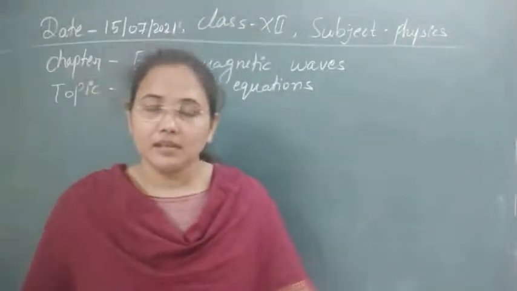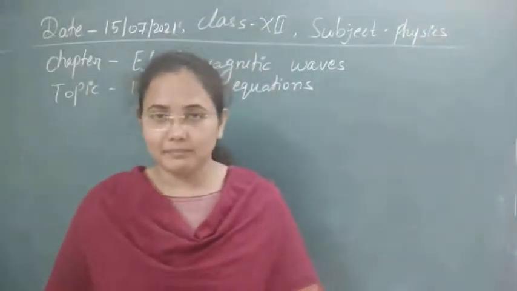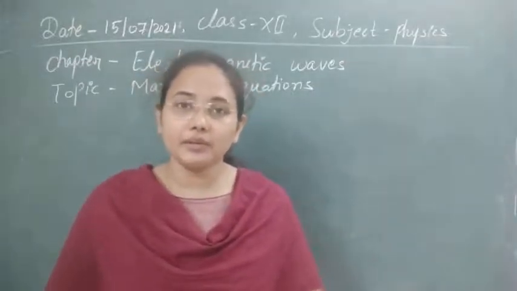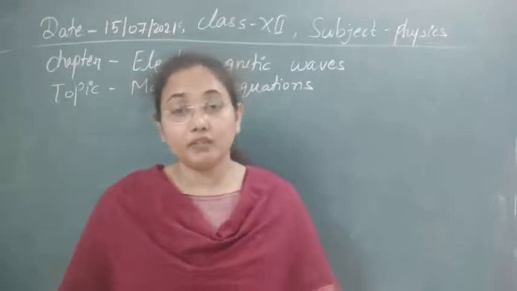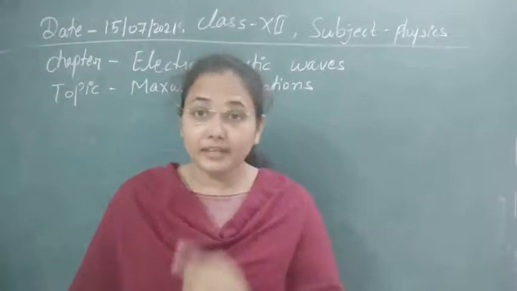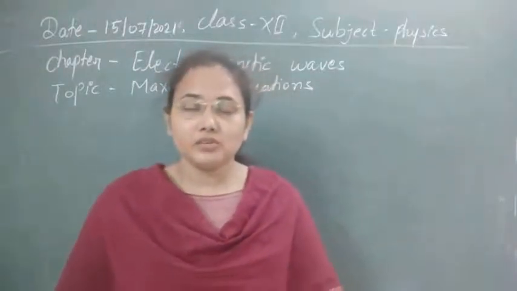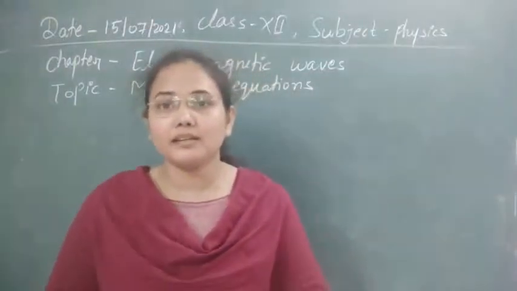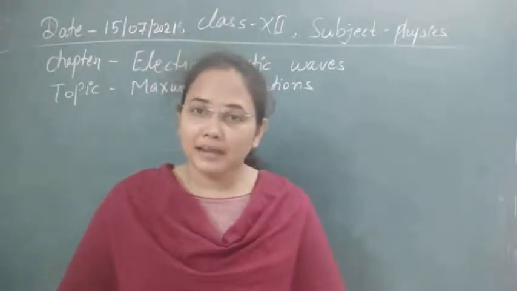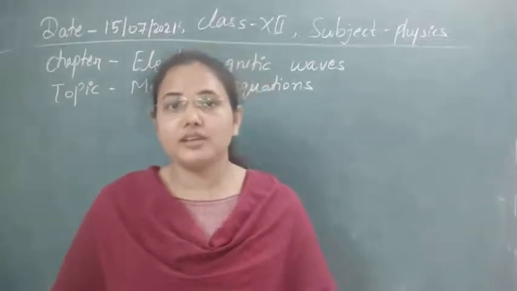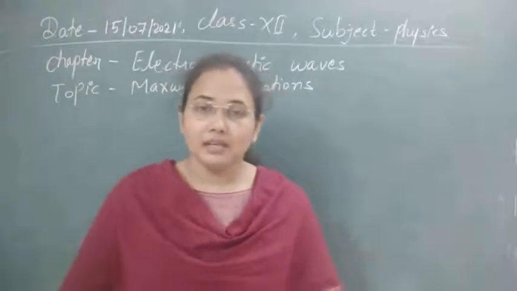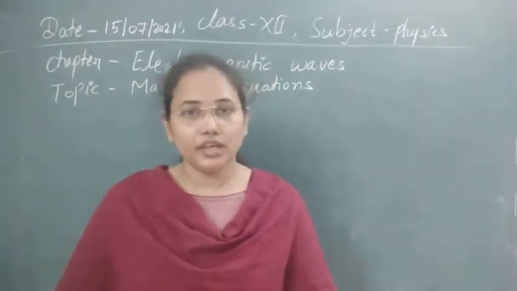Hello students. Yesterday we started our chapter on electromagnetic waves, and in the chapter description I told you how it is different, what modification is done in electromagnetism, and what kind of branches we are studying here. In this electromagnetism branch, as I told you, electricity and magnetism are both part of it, and we are studying their combined effect. That's why its name is electromagnetism. Electric plus magnetic field, both we are going to study here.